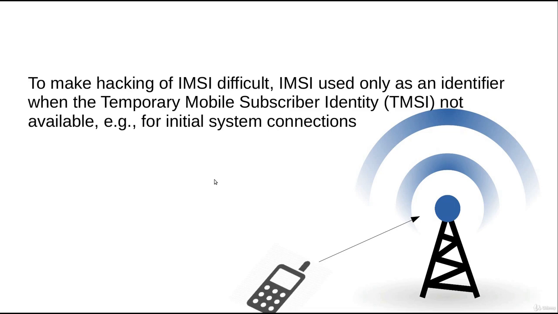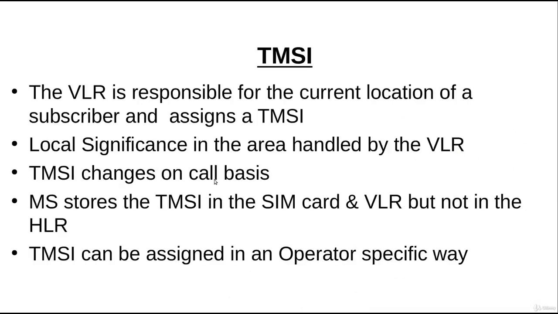To register itself with the network and to identify itself, this mobile station will use the IMSI. But after that, a TMSI or temporary mobile subscriber identity is assigned, so that IMSI is no more sent over the air interface, and the possibility of its hacking is small.